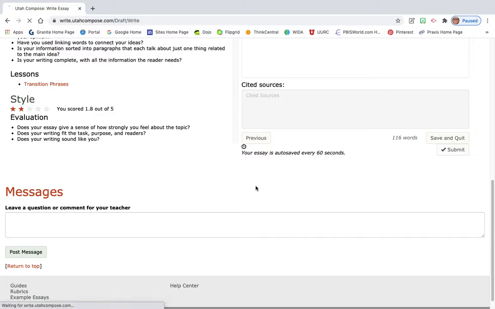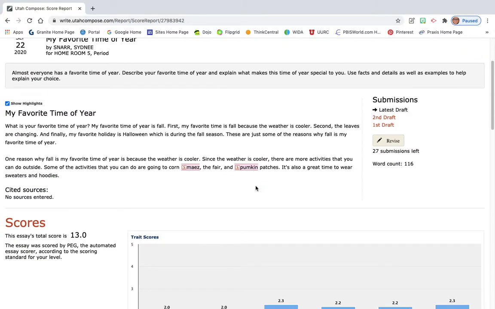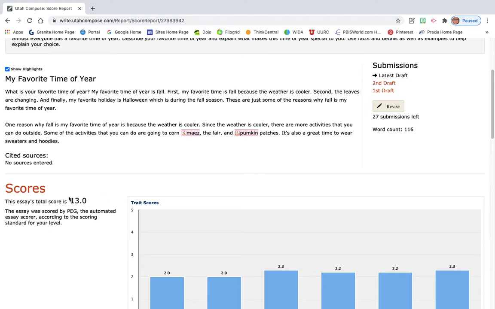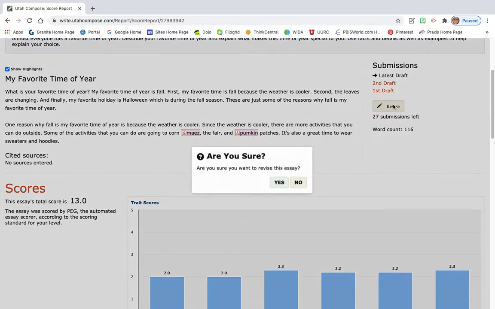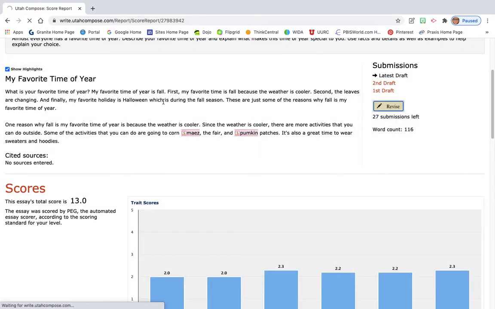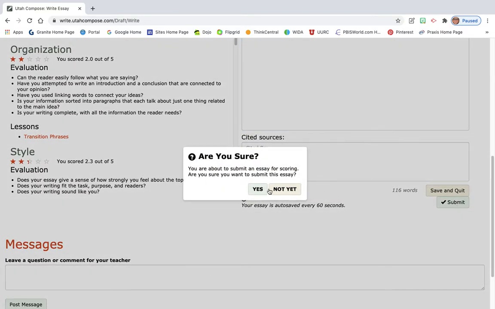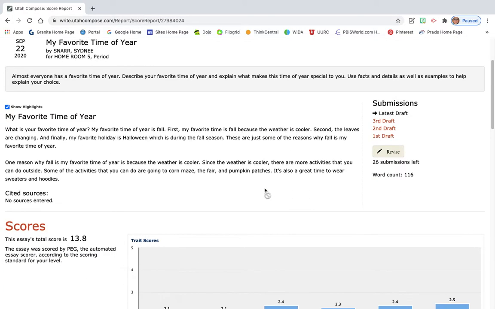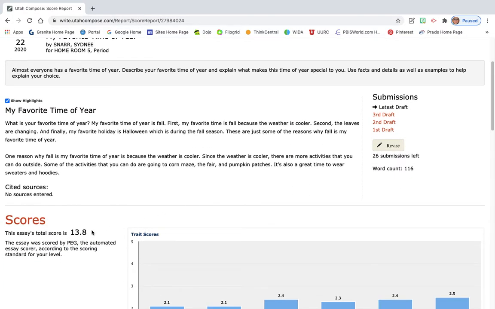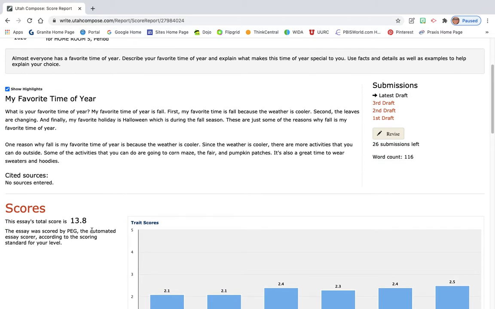Yes. And it's going to show you a score. So my score so far is 13. But it also shows that I spelled a couple words incorrectly. So if I did, I'm going to go back to revise. Yes, I want to revise it. That just means to change it up. And I'm going to fix those. And we're going to see how much of a difference that's going to make. Okay? Submit. Yes. 13.8. Because of those two misspelled words, it bumped my score up to a 13.8.